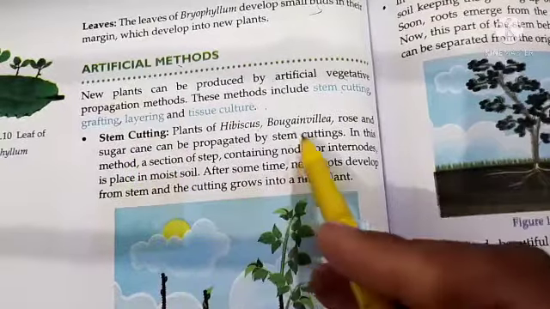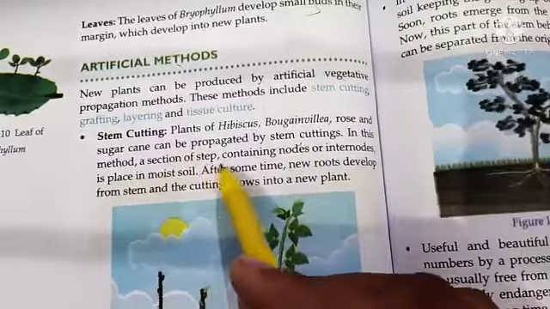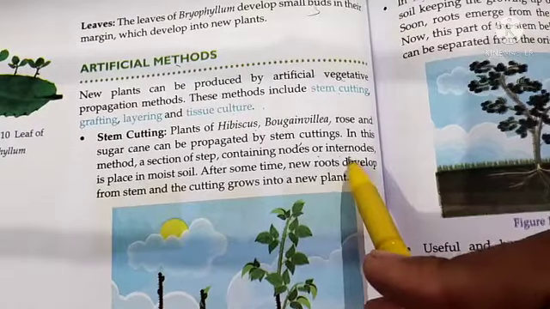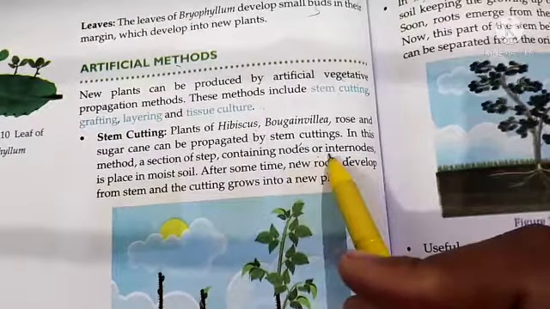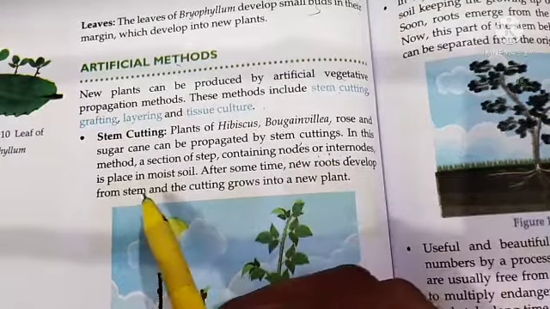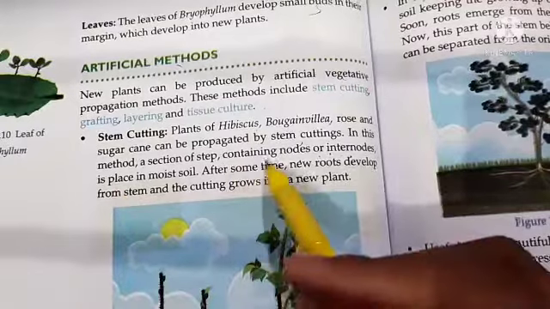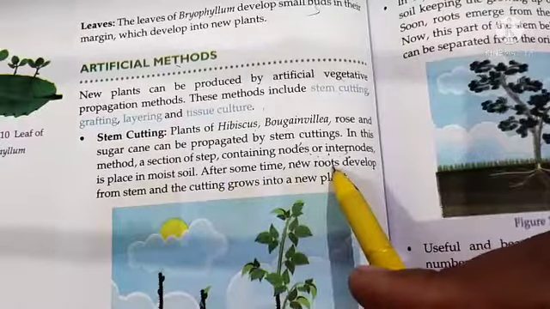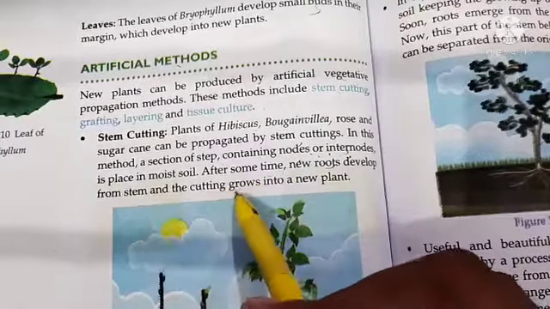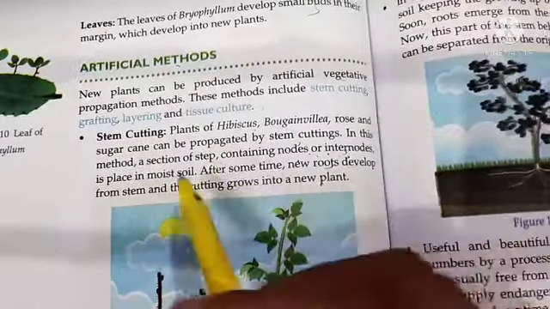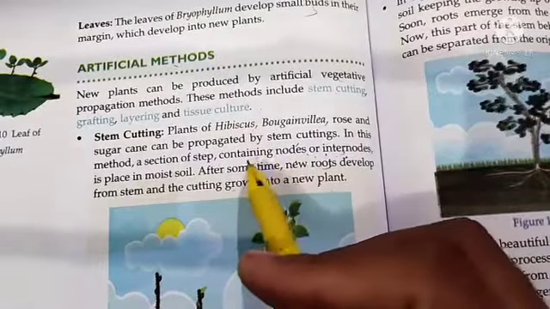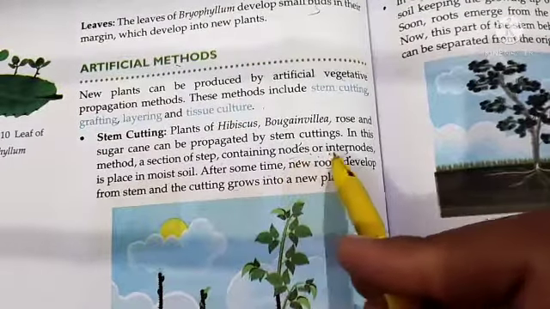Sugarcane can be propagated by stem cutting. In this method, a section of stem containing nodes or internodes is placed in moist soil. We ensure that there must be nodes or internodes in the part of the stem which we are going to sow in the soil. After some time, new roots develop from the stem, and the cutting grows into a new plant. So it is very necessary that there should be nodes or internodes.